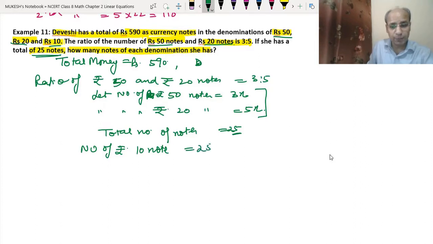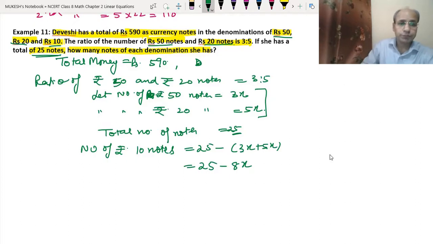That means 25 minus bracket 3x plus 5x. Means we can add these two numbers. So whatever is the sum of the rupees 50 notes and 20 notes, if that is subtracted from the total number of notes, then we will get the rupees 10 notes. Okay, so that means 25 minus 8x.